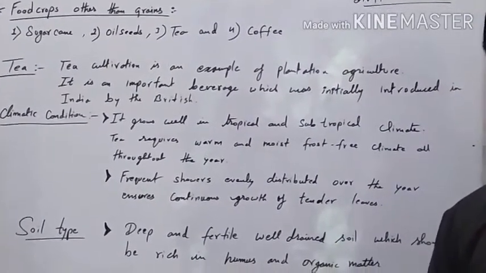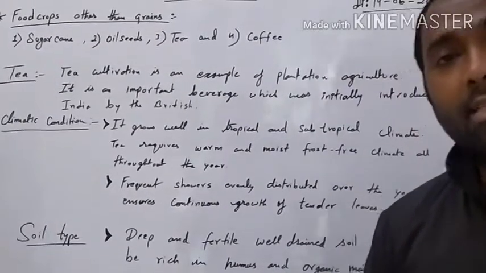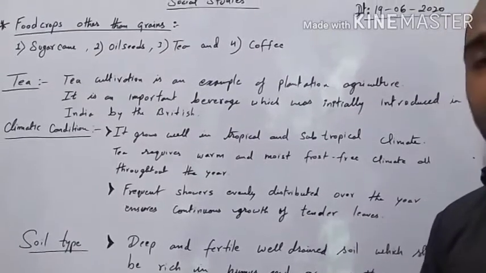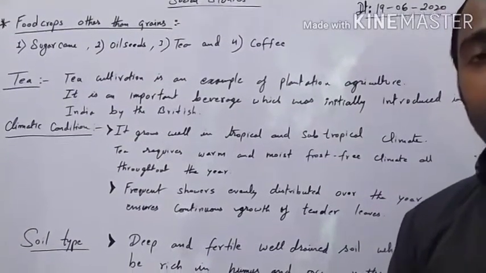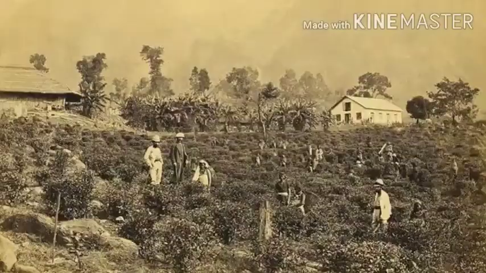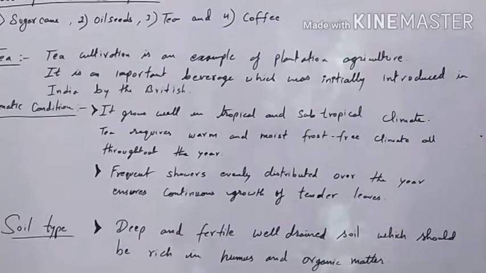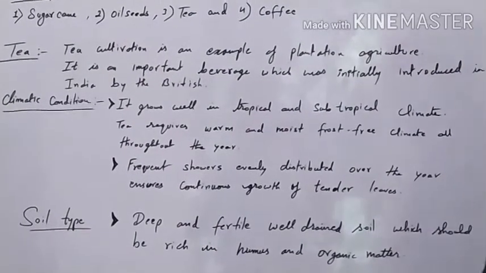When they came to India, they found that the weather condition and the soil type in India were very good, mostly in the hilly areas. It was good for the plantation of tea. So they started this, and afterwards it was continued by the Indian government. Now let us understand what climatic condition they observed and found suitable for the cultivation.